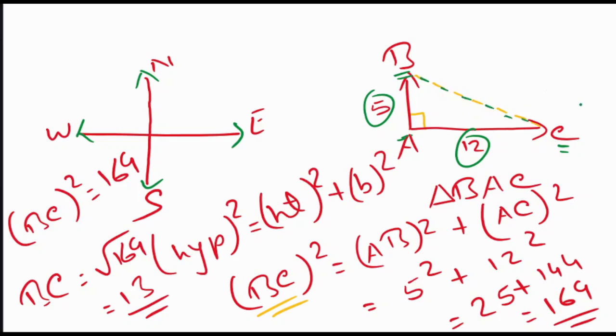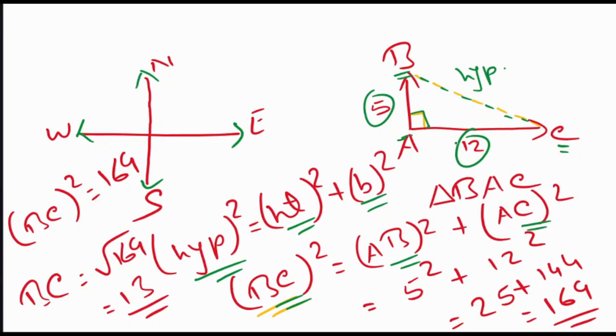Since it has formed a right angle triangle, which this is 90 degrees, this will be my hypotenuse. We know the Pythagoras theorem that hypotenuse square is equal to height square plus base square. So which one is hypotenuse over here? BC. So BC square is equal to AB square plus AC square.